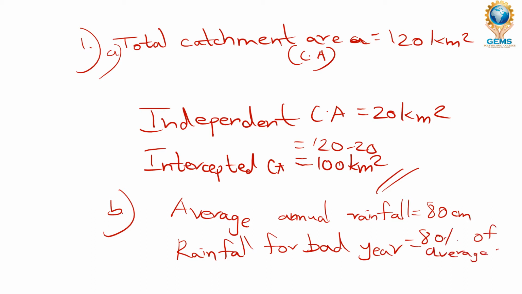80 percentage of average rainfall, which is 80 divided by 100 into 80. Can you understand it? 80 percentage of 80. Then we are going to calculate the rainfall, which is 64 centimeter. All right, we have calculated up to the runoff and the intercepted catchment area in the previous slide. Now we are going to calculate the runoff. Please note it, this is an important sum. The runoff we are going to calculate.